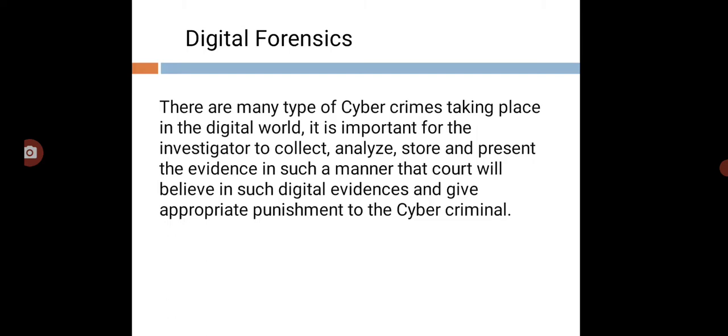So digital forensics is a concept, or we can say a sub branch, of cyber security. In that we are going to provide the legal evidences in front of the court that the particular person is not a criminal, or that the particular person is a criminal.